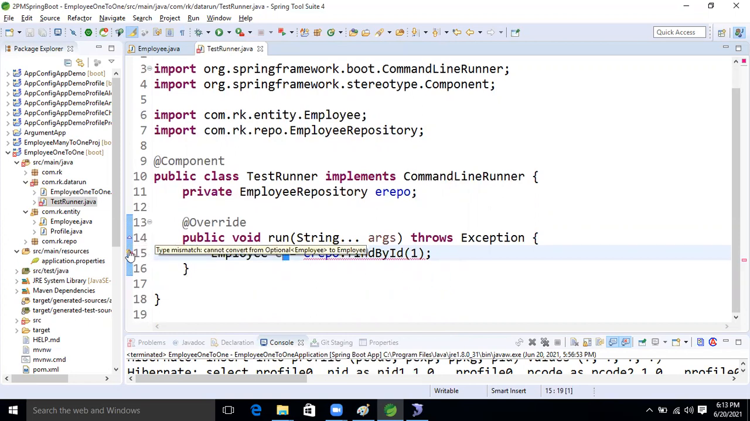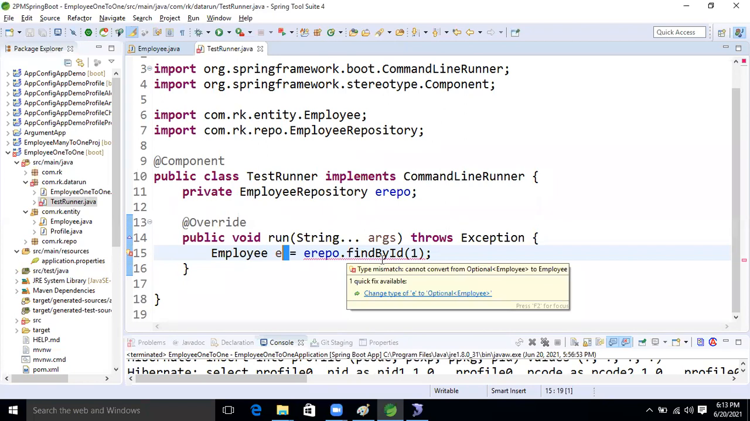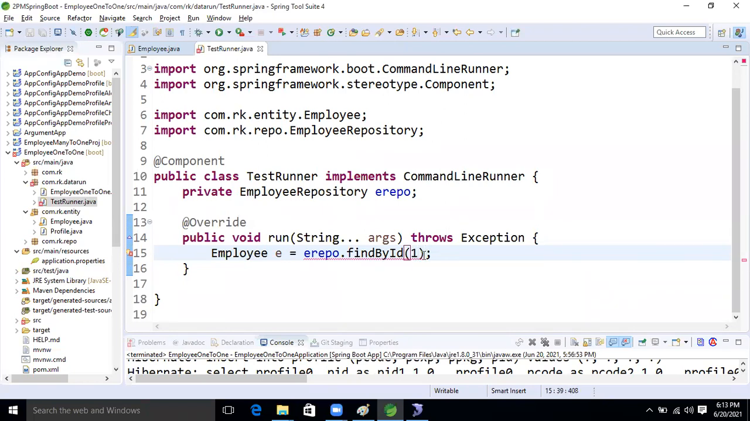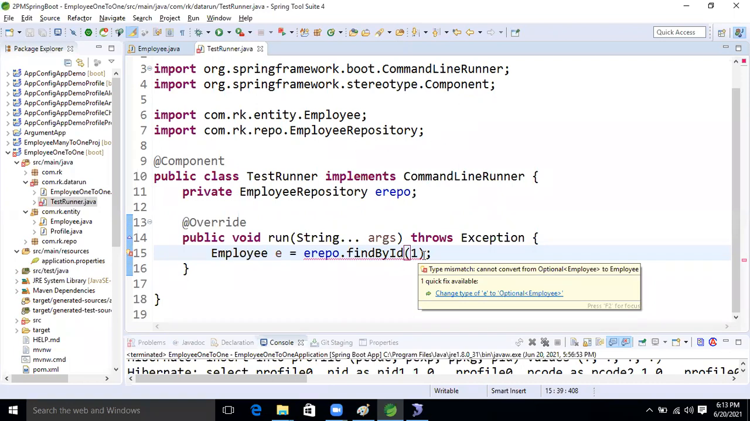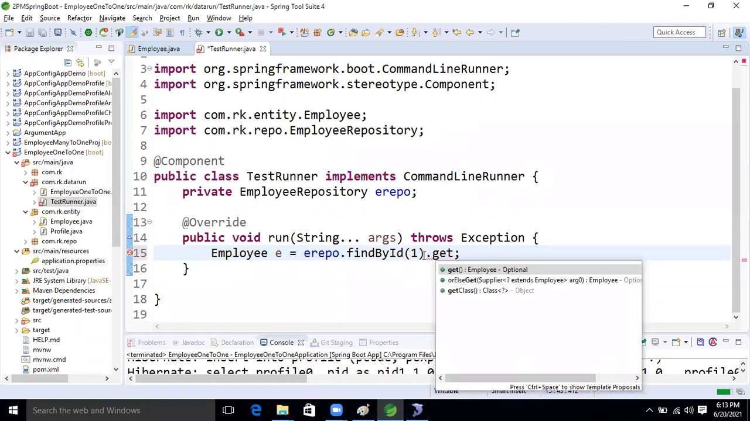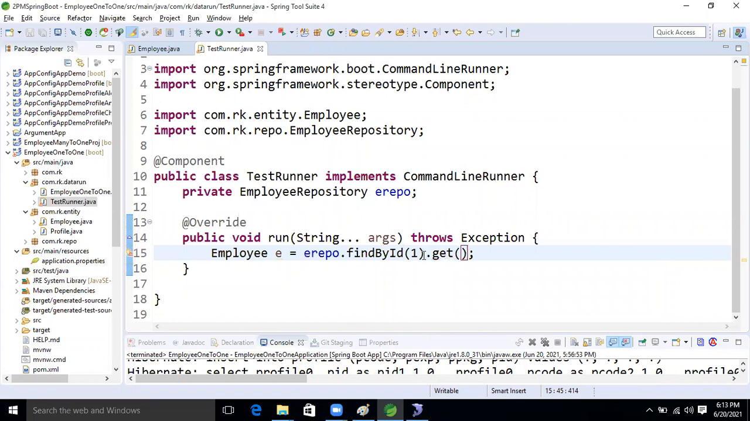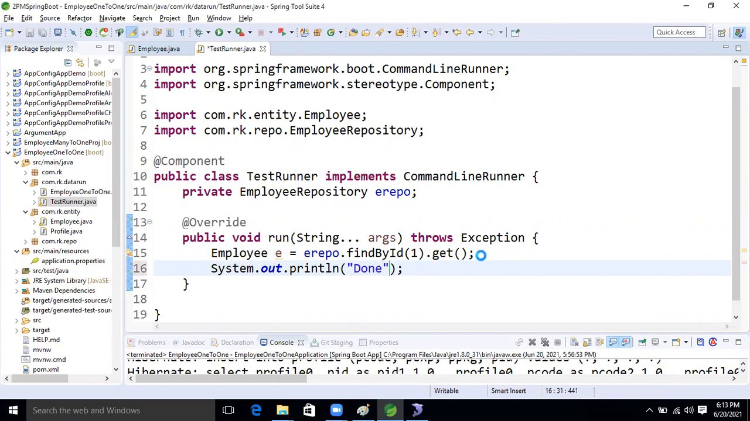We are getting a type mismatch: cannot convert Optional to Employee. You have to change it to Optional Employee. Here we take the .get method, and now it will convert. Then print e. Done. We will observe the query, guys.